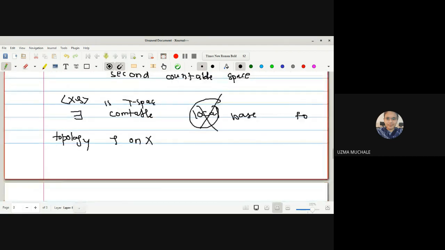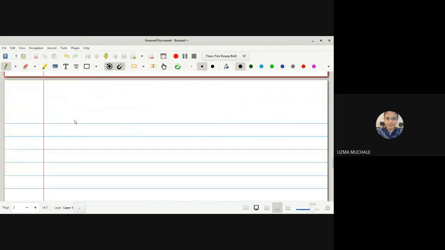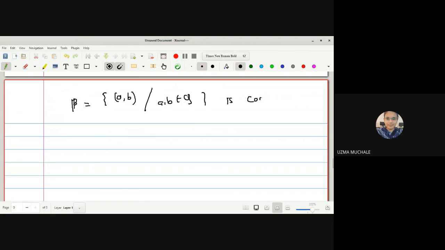A countable local base is for your first axiom space, and here simply we should have a countable base for the topology tau on X. In the usual topology, whatever example we have seen for first axiom spaces, we will see the same example for second axiom spaces. For the usual topological space, I hope everyone remembers that after the definition of a base and subbase, I gave you some bases B1, B2, B3. I don't know how many of you remember. This will be a countable base because, no doubt, the set of rational numbers is countable.